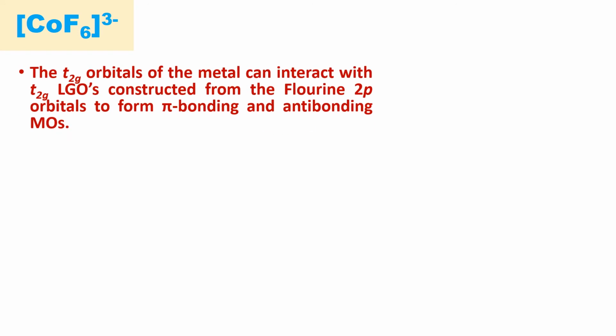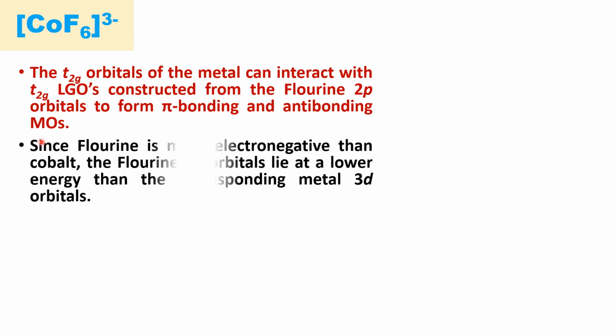In the case of hexafluoridocobaltate(III), in this complex, the T2G orbitals of the metal can interact with the T2G ligand group orbitals constructed from the fluorine 2p orbitals to form pi bonding and anti-bonding molecular orbitals.